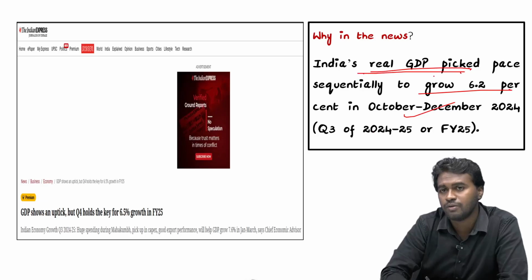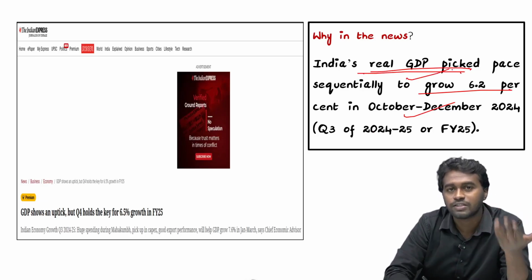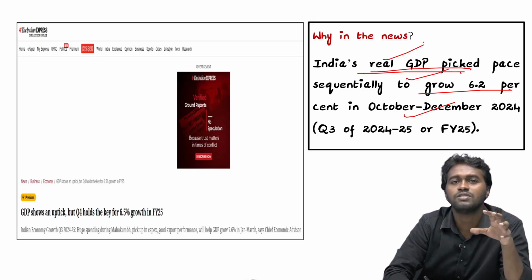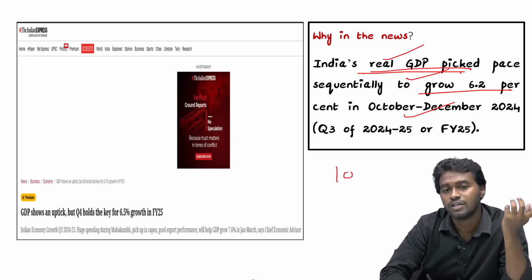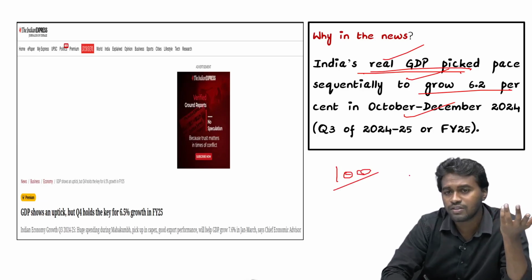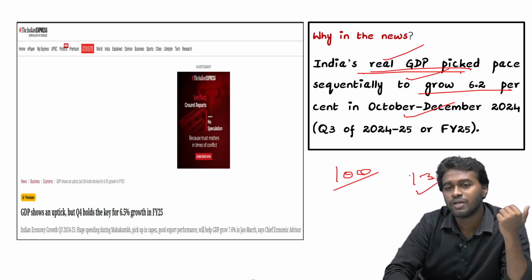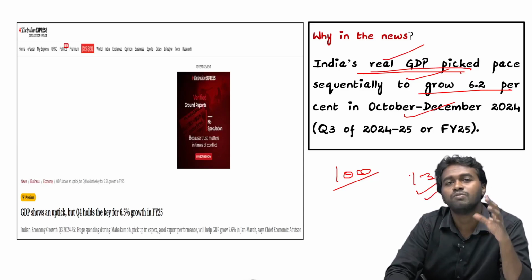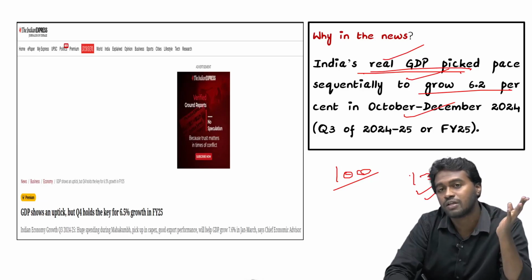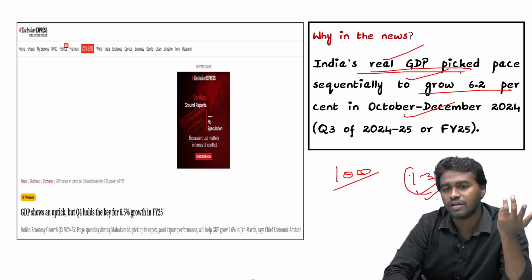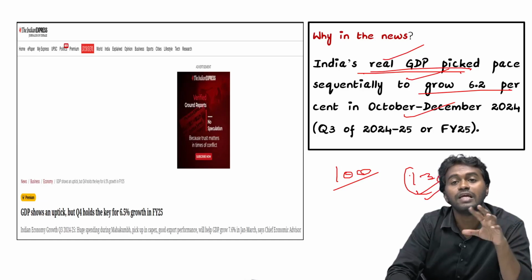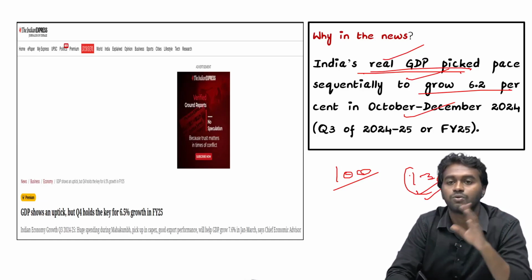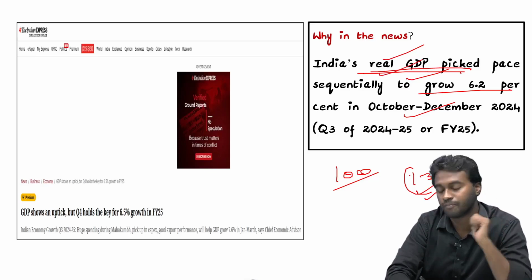So what is meant by real GDP? To understand real GDP, you can read the same chapter from the 12th NCERT. So real GDP is a GDP which is adjusted for inflation. For example, last year the GDP was 100, and this year the GDP is showing 130. So we may think that this GDP is increasing, but this increase may be because of inflation in the economy. Therefore, real GDP refers to the GDP adjusted for inflation. For example, if you take the 130, the real growth of the GDP will be just 110, and the extra 20 will be because of inflation in the economy. So that is known as real GDP. So read the 12th NCERT chapter 2, National Income Accounting.